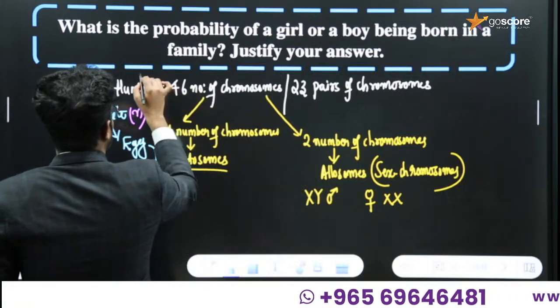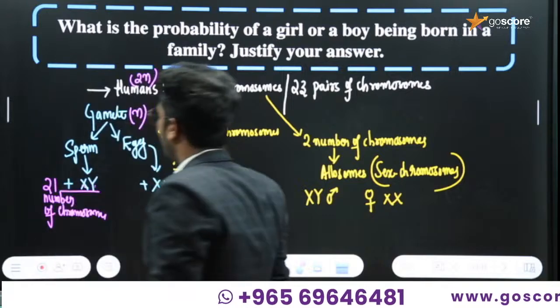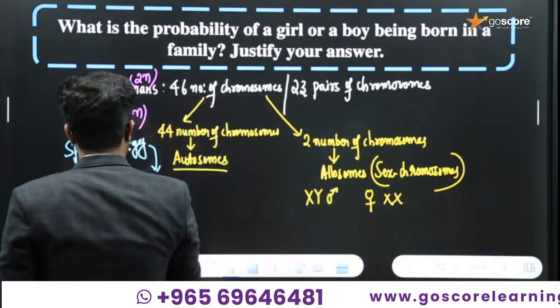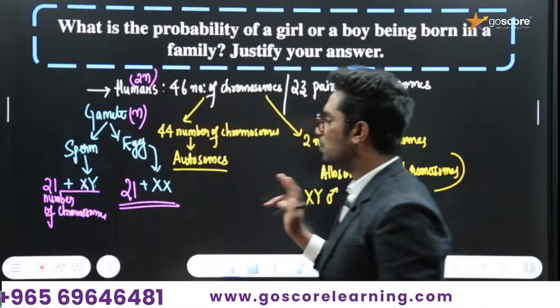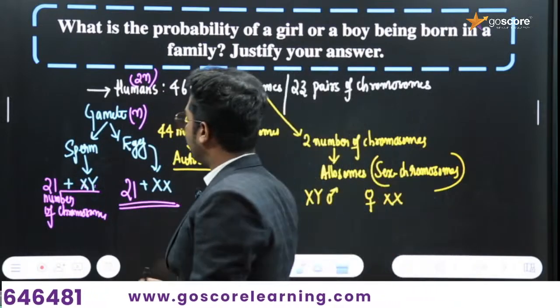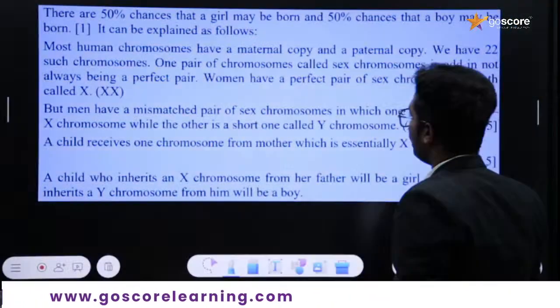In somatic cells, there will be a diploid condition, that is 2n itself. In the case of egg also, 21 chromosomes will be associated as autosomes, and along with the 2 sex chromosomes, 21, 22, 23. I hope it is clear.